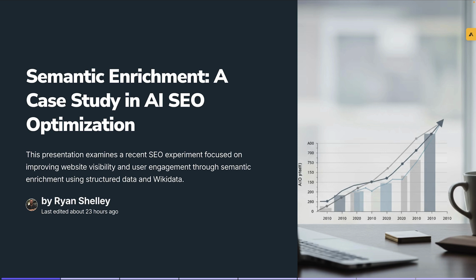So we leveraged structured data, specifically article markup, and we added mentions of the specific topics that we were talking about. And then we added in specific links to those Wikidata articles to create a semantic relationship between our page and Google's knowledge base.